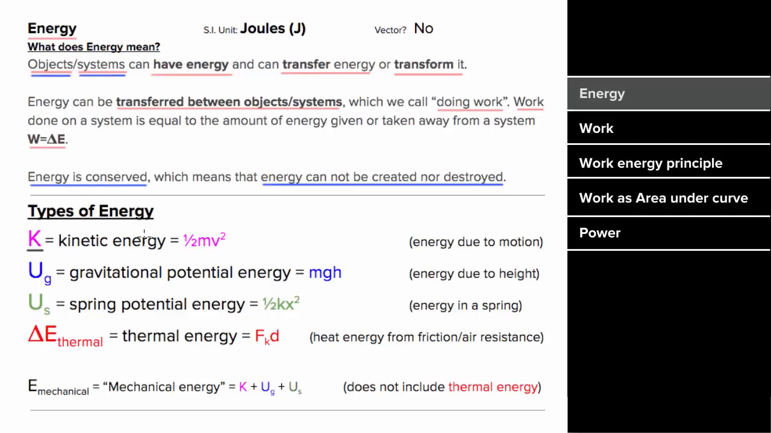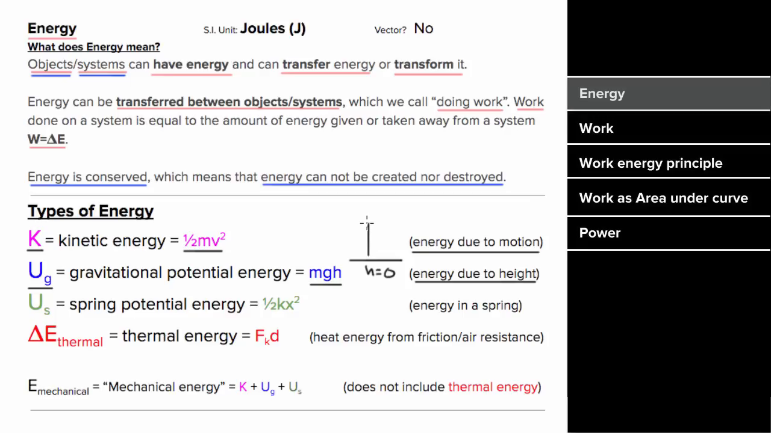There's kinetic energy, which is the energy due to something moving, and the formula is 1/2 the mass times the speed squared. There's gravitational potential energy, which is the energy something has due to its height. And the formula is the mass times the magnitude of the acceleration due to gravity times the height of the object. Height above what? Height above whatever you're choosing as the h equals 0 reference line.